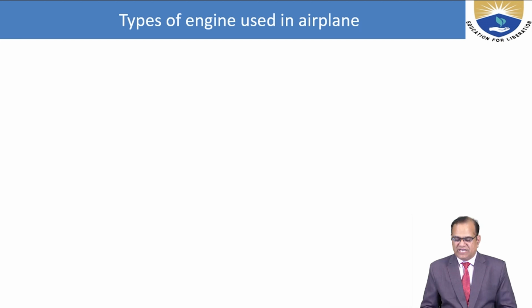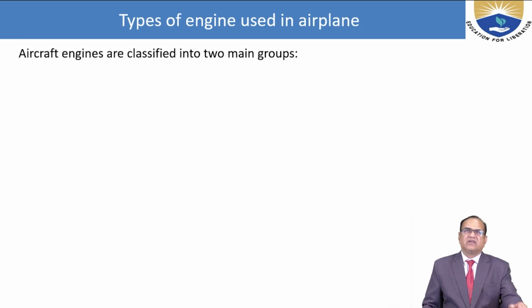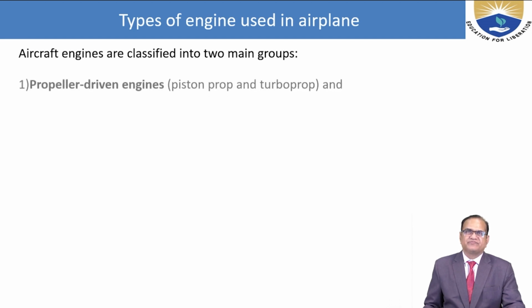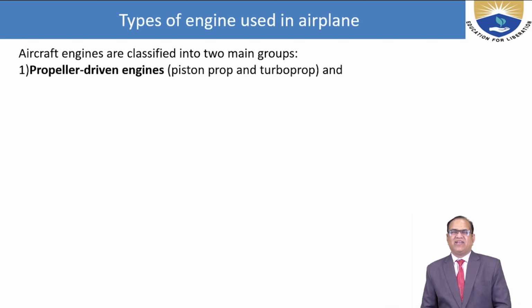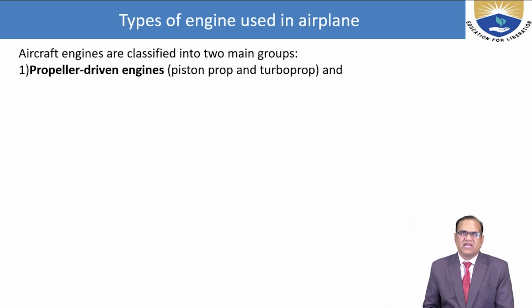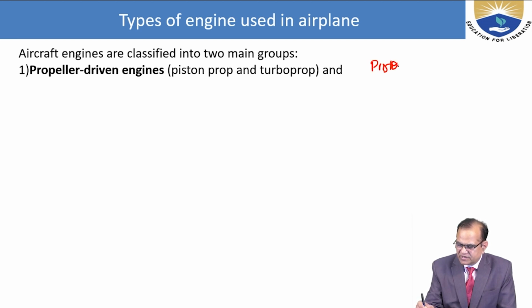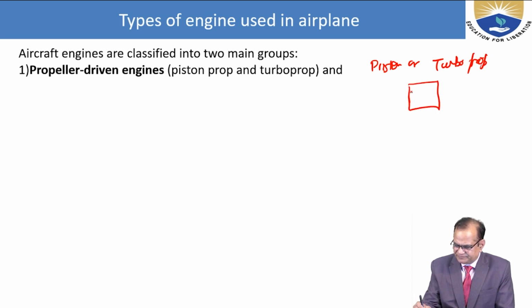Types of engine used in an airplane. Aircraft engines are classified into two main groups. One is the propeller driven engine, that is piston prop, turboprop. So here it may be the piston prop or turboprop. If you see here, this is the IC engine. Here we will have the gearbox. After the gearbox, we will have the propeller.